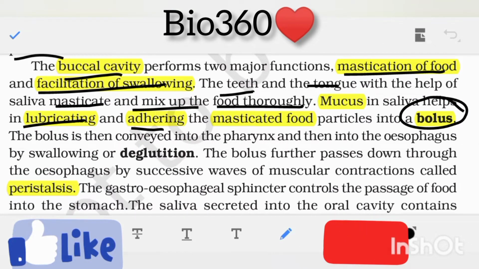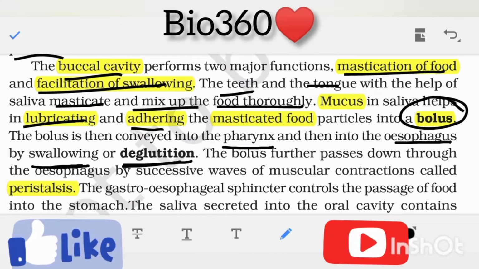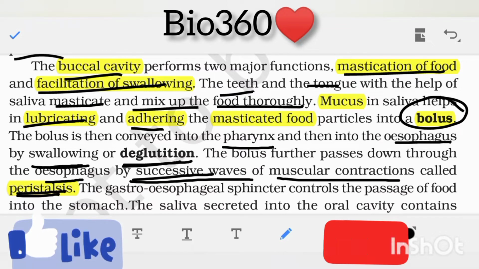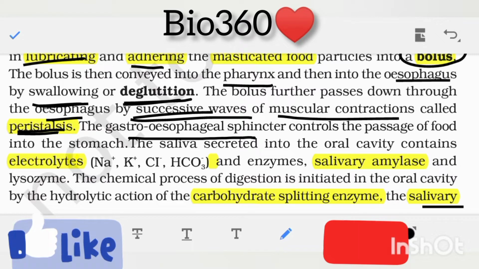Then later the bolus is conveyed into the pharynx and then to the esophagus by the swallowing, also known as deglutition. The bolus further passes through the esophagus by the successive waves of muscular contractions known as peristalsis. The gastroesophageal sphincter controls the passage of food into the stomach.